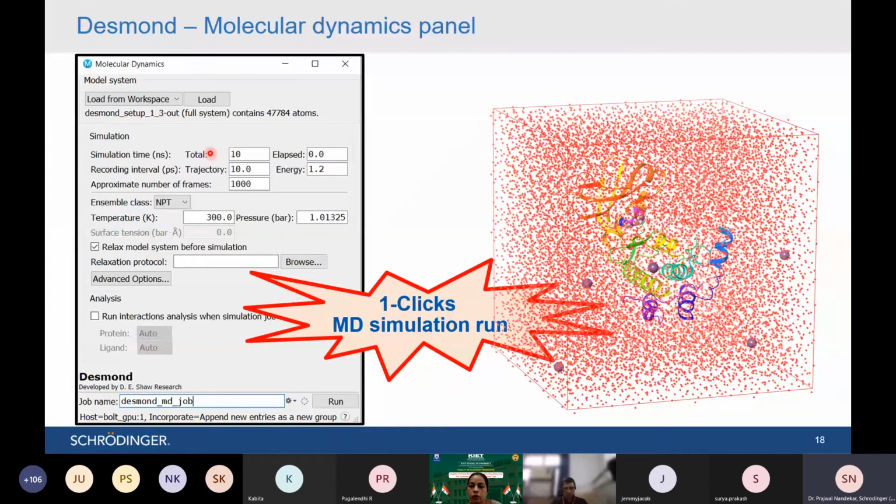So here the total simulation time is 10 nanoseconds, which you require to run. You can increase or decrease the time just by increasing or decreasing the number. Simple, nothing else needs to be changed, and then hit the run button. So this is the one-click panel for you to run the MD simulation.